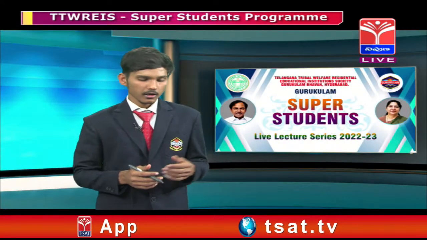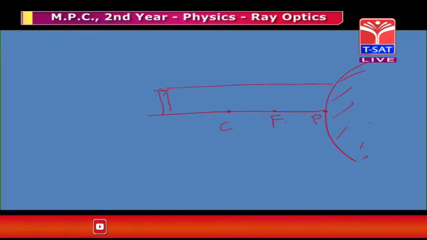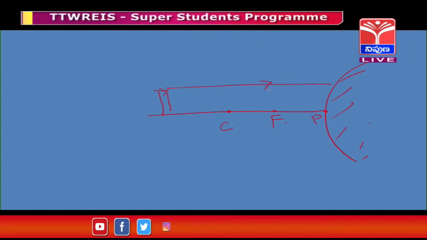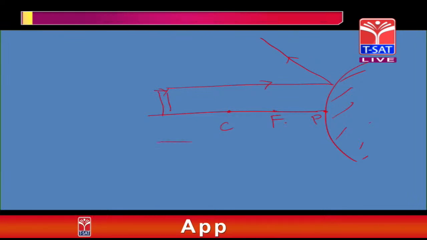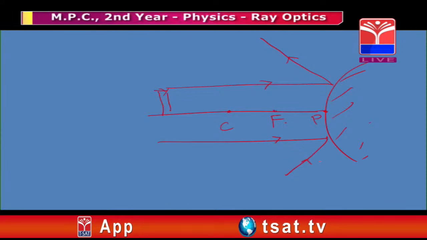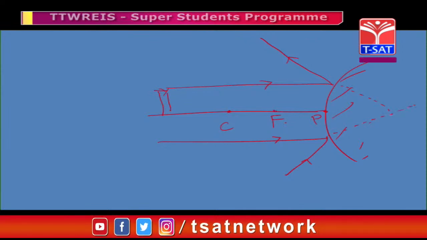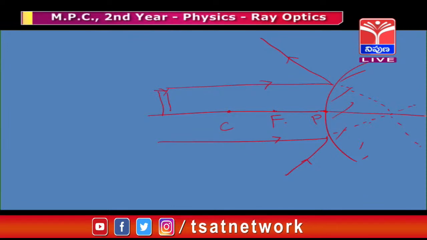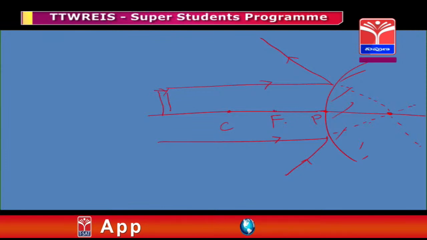As we all know, a convex mirror is nothing but a diverging mirror. When a ray is incident on the convex mirror, the reflected ray goes back. You can observe here that the rays are diverging. So where will the image be formed? What we have to do here is extend the rays backside of the mirror. You can observe here that where the two rays meet, there only the image will be formed.